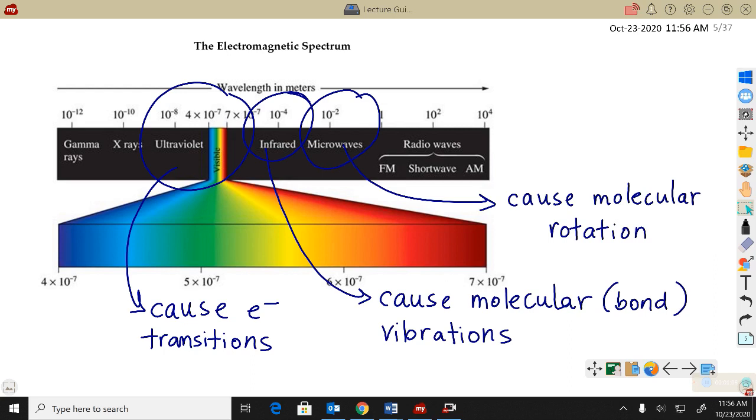And so what can these different types of radiation, these different types of energies, do to an atom or a molecule where there are atoms bonded together? If you have low energies, mostly microwaves or maybe less, all they can do is make molecules rotate a little bit.